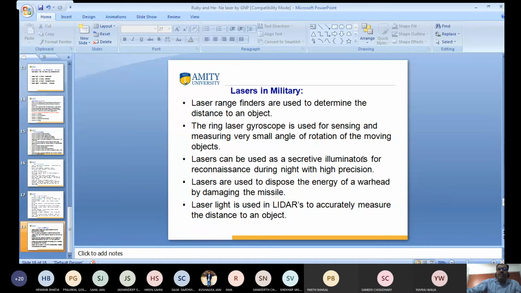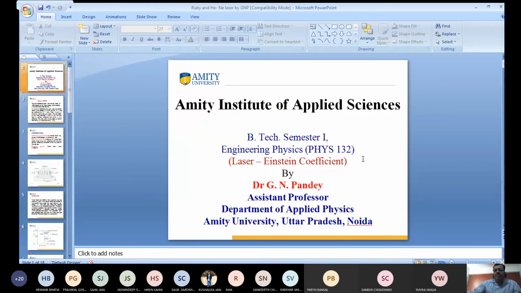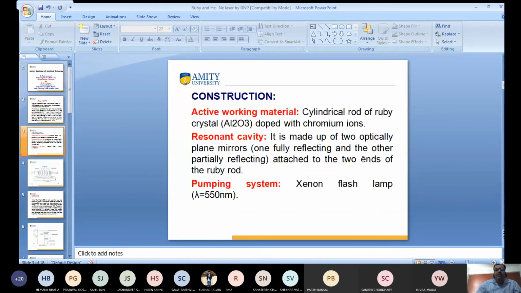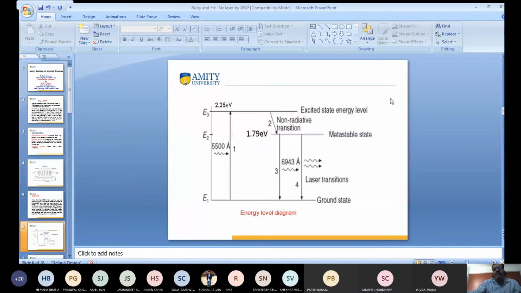I discussed this, and I revised it again. Now I will discuss the ruby laser. What is a ruby laser? A ruby laser means you have a ruby rod, which is a mixture of aluminum oxide and chromium oxide. This is the xenon flash lamp. The xenon flash lamp is used to excite the atoms, and when the atoms come to the ground state, they emit stimulated emission. So we get the laser photon. Such a type of laser is known as the ruby laser.